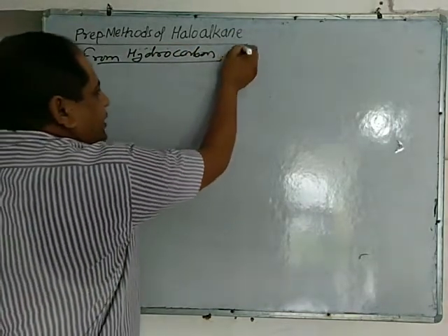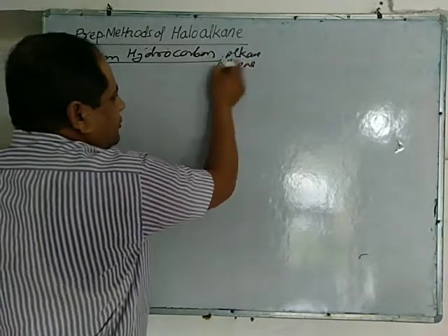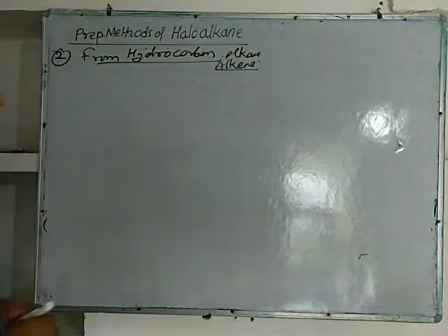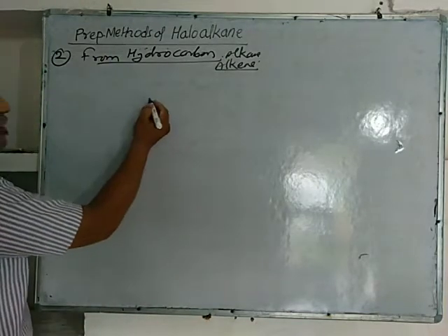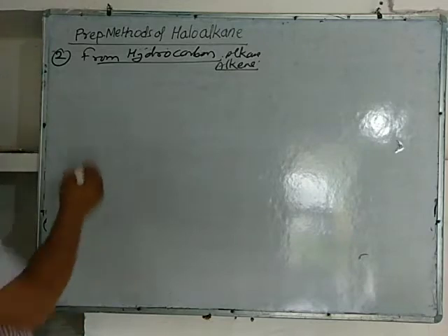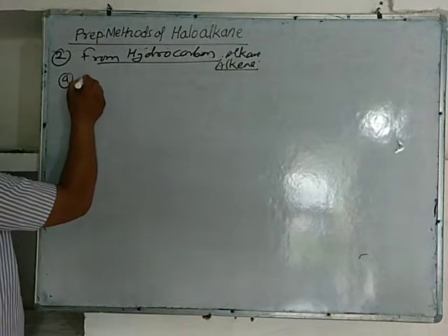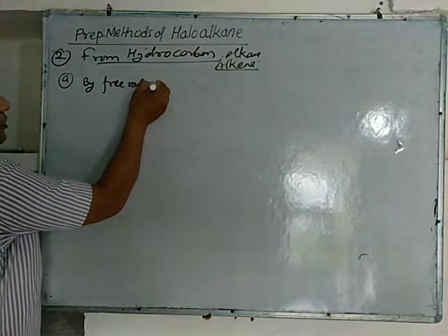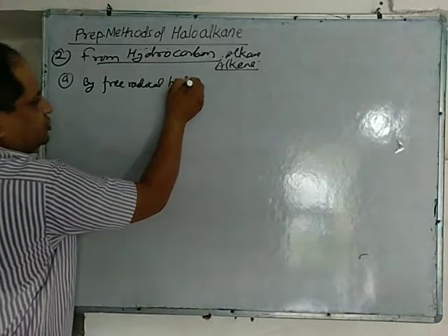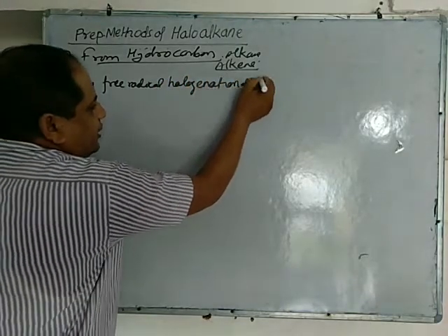Hydrocarbon means alkane, alkene, etc. So, from hydrocarbon, haloalkane can be prepared in many ways. Number A, by free radical halogenation of alkane.